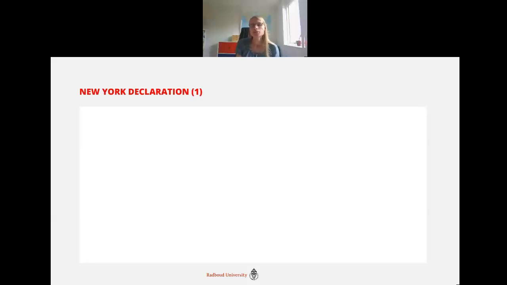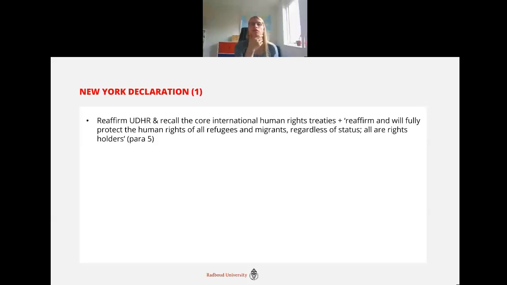And here again, the starting point is quite positive since the New York Declaration reaffirms the Universal Declaration of Human Rights, and states in it also recall the core international human rights treaties, and they reaffirm and will fully protect the human rights of all refugees and migrants, regardless of status, as all are rights holders. So this is quite strong language and quite positive because it says that refugees, regular migrants, irregular migrants, they all